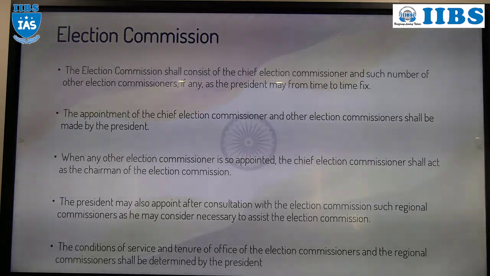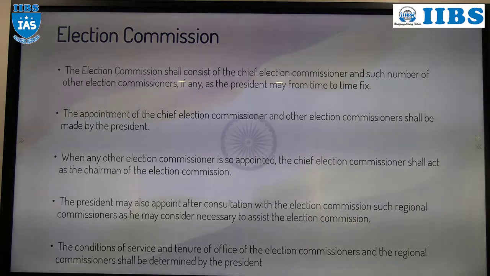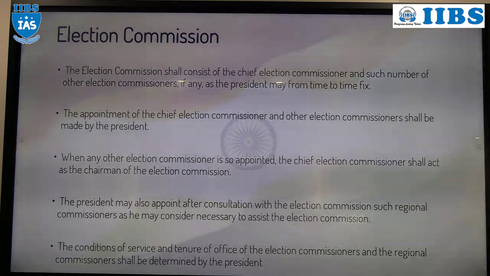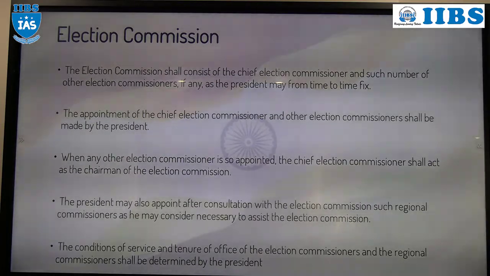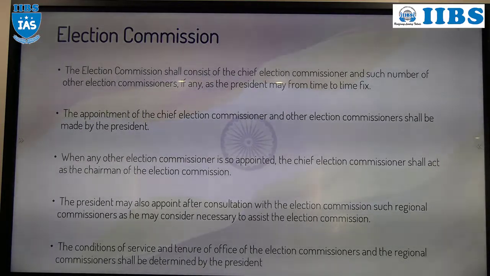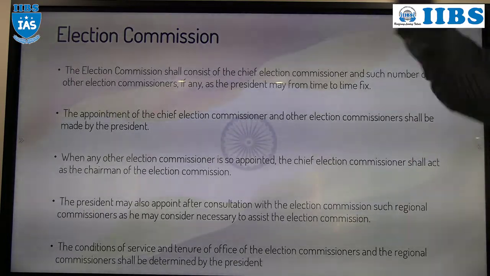Then apart from that, if the President determines that at a regional level also a regional commissioner should be established, then the President can establish one. Regional commissioner means, ECI is a pan-India body, but we have the South region, East region, West region, Central region, Northeast region.